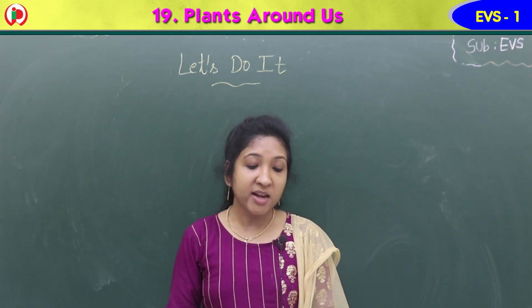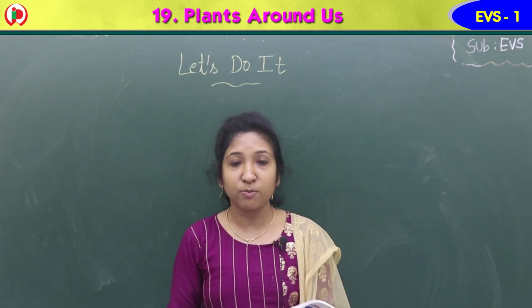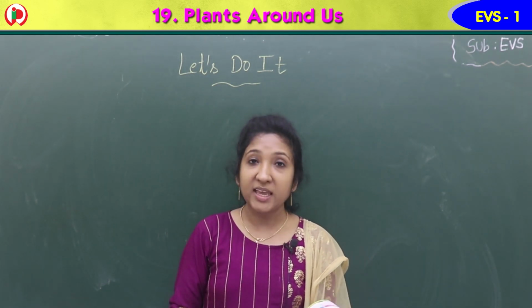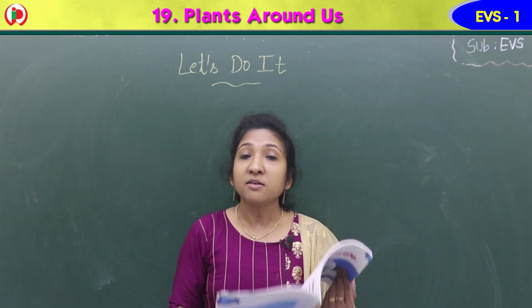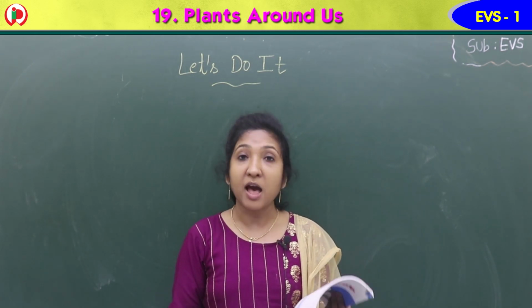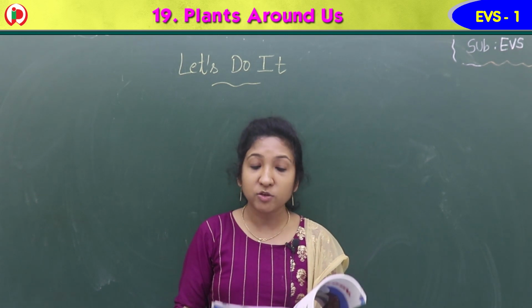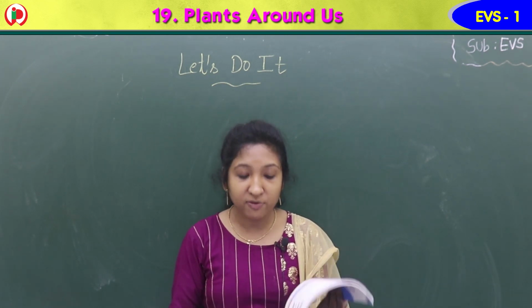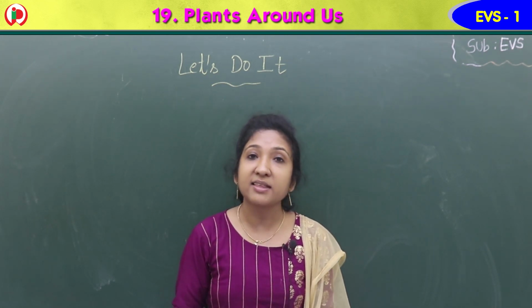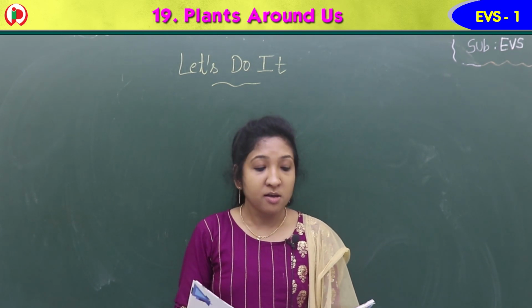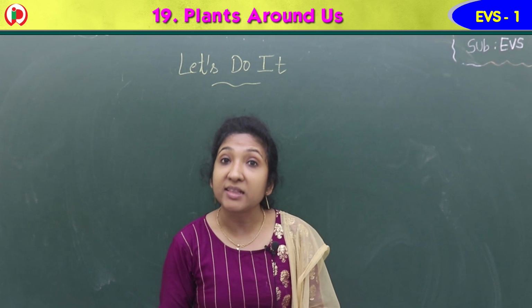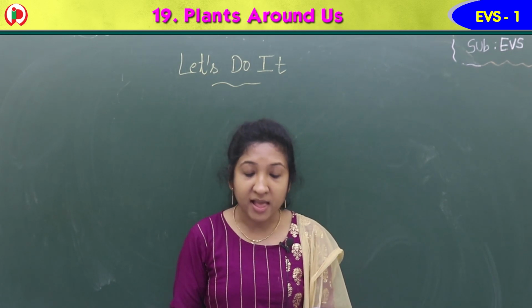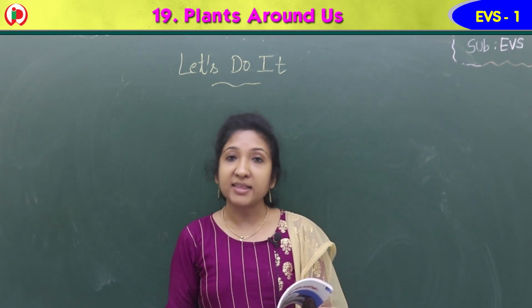So children, we completed the exercise in the workbook now of lesson 19, plants around us. So the exercises are very easy. So children, just go through the exercise. After reading the lesson once or twice, you have to go through the exercise, and you have to learn each exercise. Tick the correct answer, fill in the blanks, match the following, let's answer. All these you have to learn thoroughly, because you have exams, you have assignment for each lesson. So learn the lesson well and be prepared for your exams. Okay.